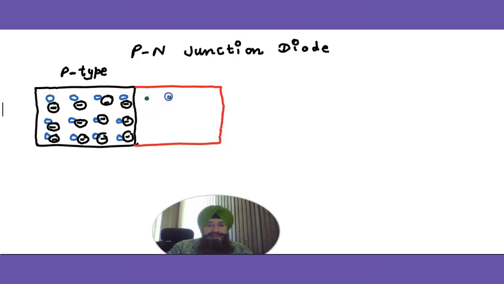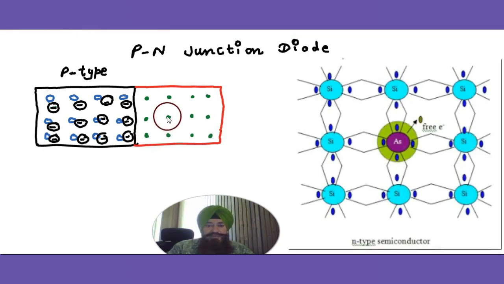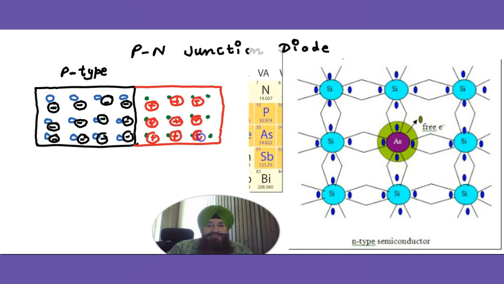So this is N-type semiconductor. N-type semiconductor has majority carrier electrons. The dot will represent the electron. Now how are the electrons formed? They are formed with the addition of impurity, pentavalent impurity, in the semiconductor.